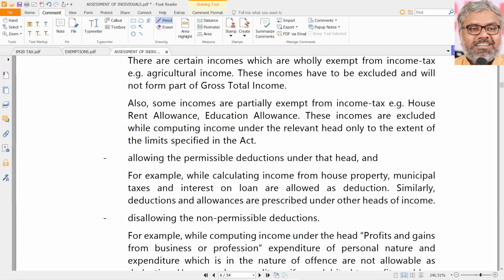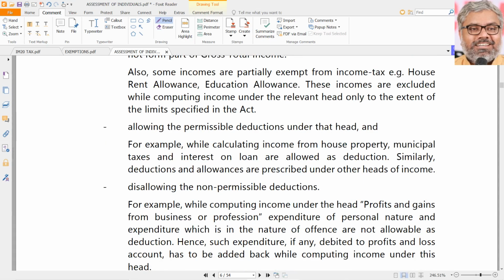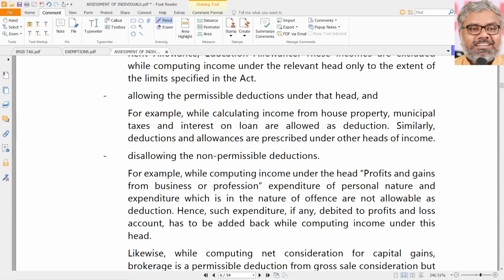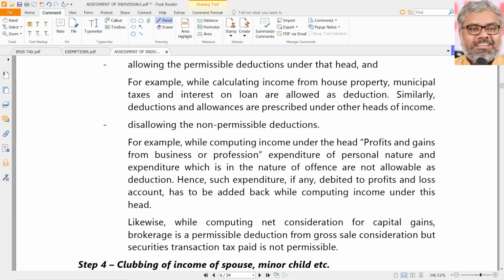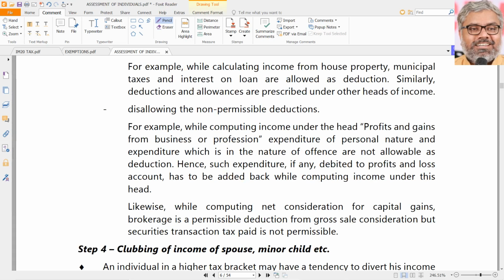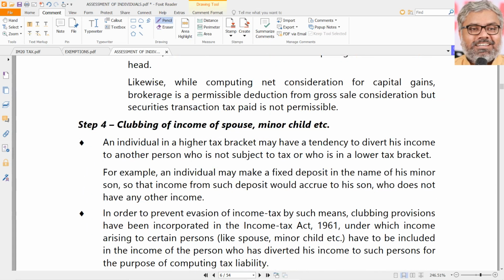That has to be already done. And if any deductions are there within that head, allow them. If there are no deductions or there are some non-permissible deductions, disallow them. All these things are done within the heads of income themselves, and after that the total of all that will be the SSC's income from all the heads of income.